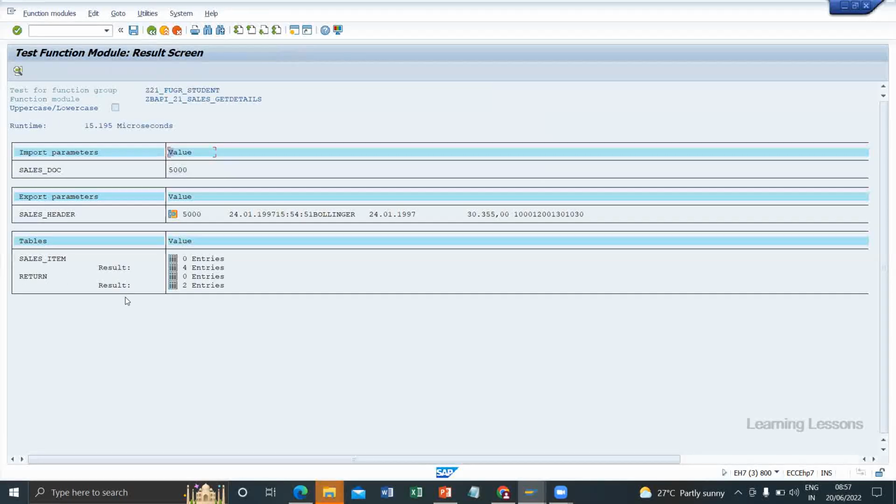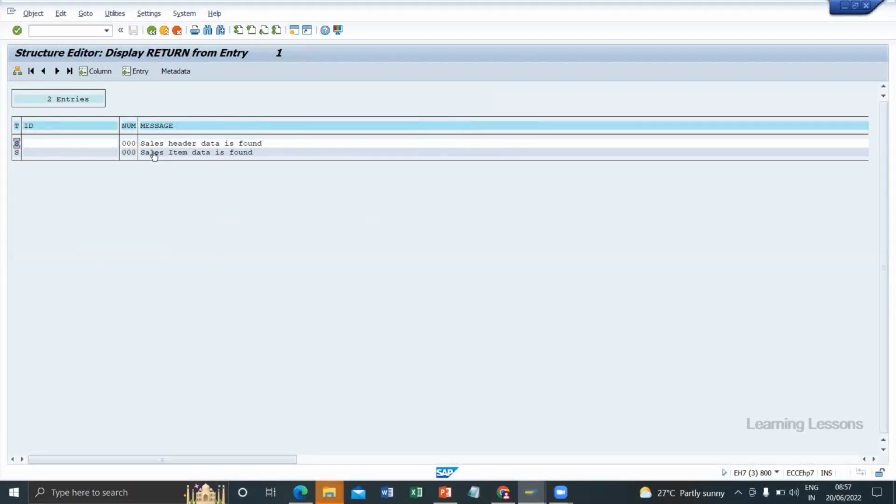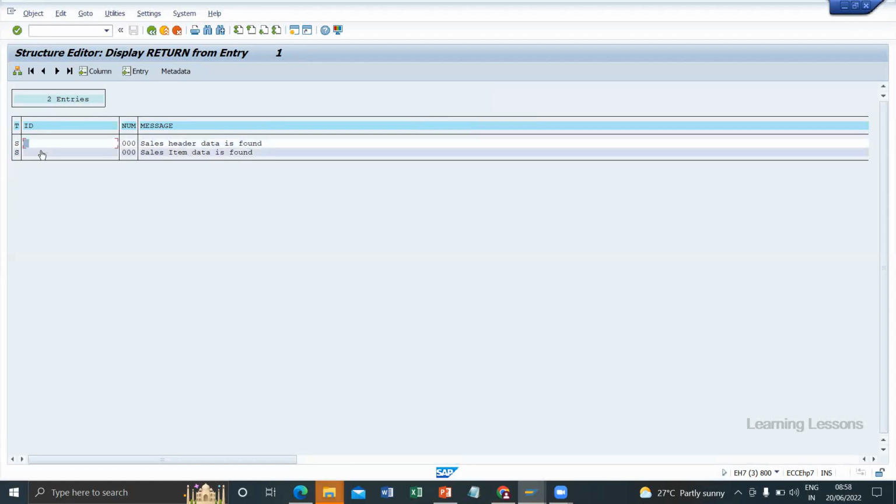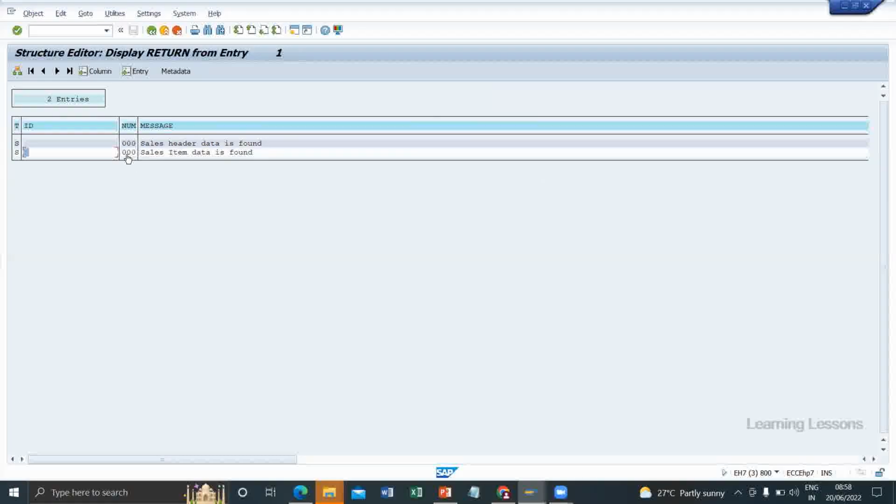And in the return also we got 2 entries: sales header data is found, sales item data is found. Both are success messages because we are appending them. ID and number are not required because we are not pushing standard messages. This is custom messages. If you are pushing standard messages, you can push ID and number also, which is relevant to the SE91 transaction.